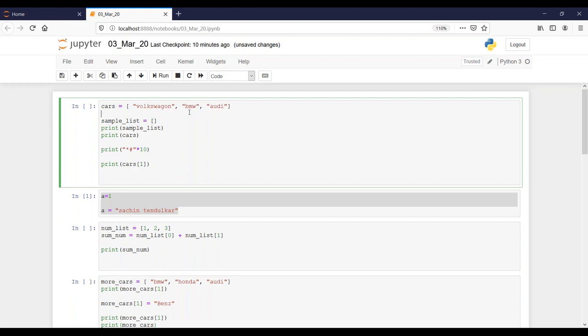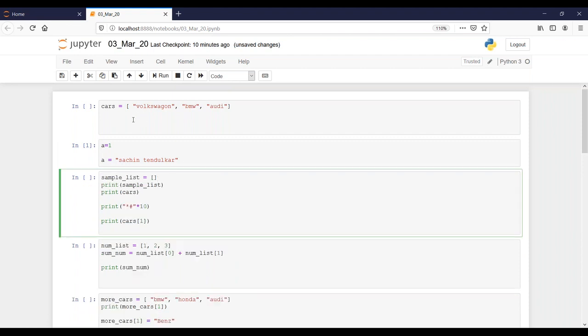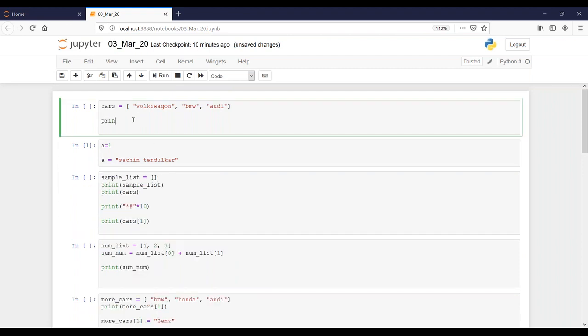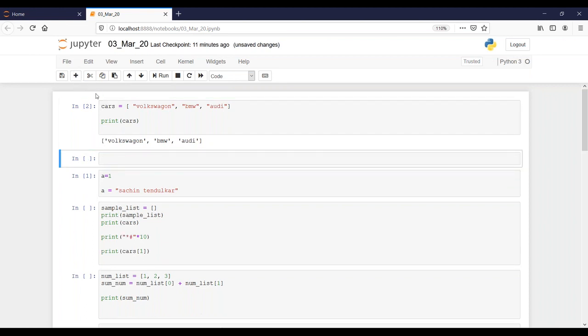And then what would be the answer if I print cars? It would give me a list. This is called a list.